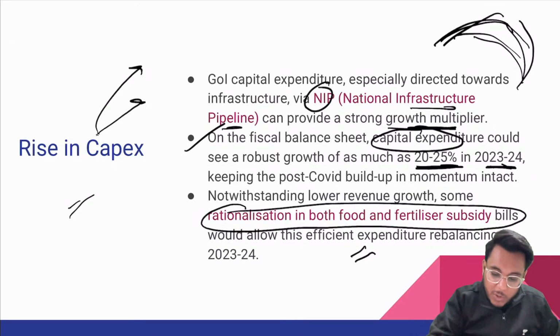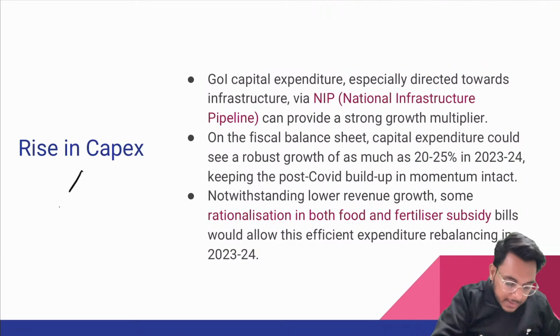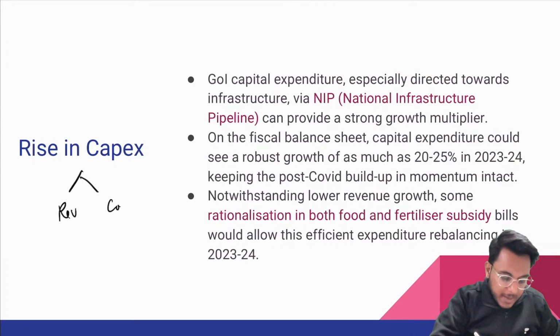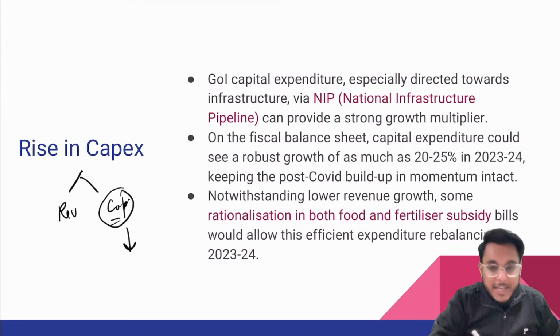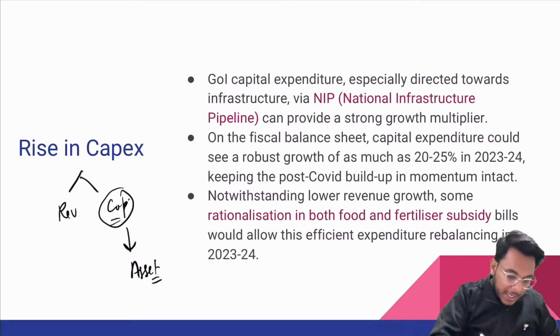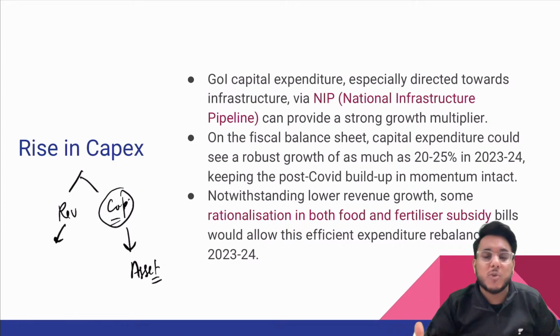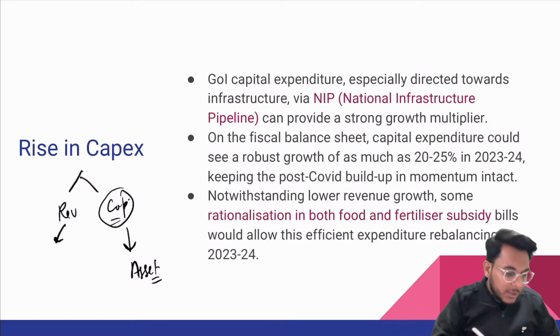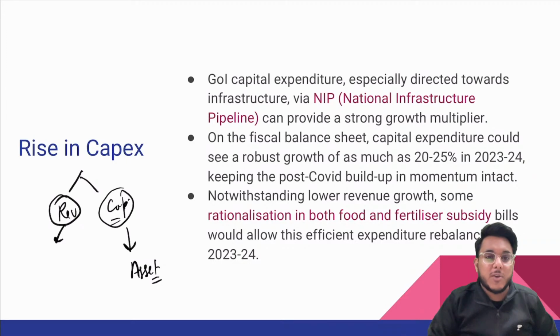When we talk about government expenditures, it could be revenue expenditure or capital expenditure. Capital expenditure is one which builds certain assets or reduces your liability. Revenue expenditure is for day to day activities and maintenance, for example salaries, law and order, and sanitation money.